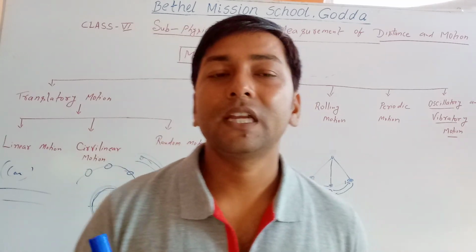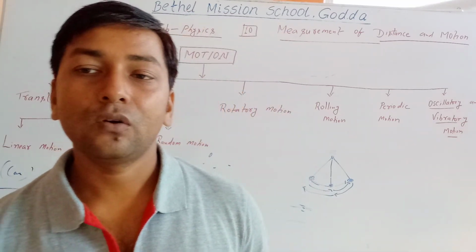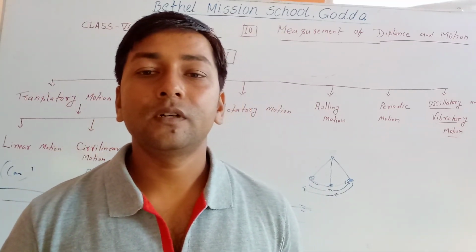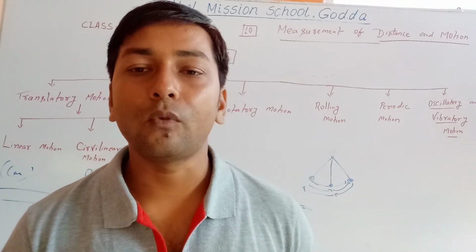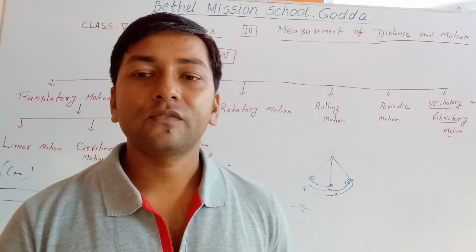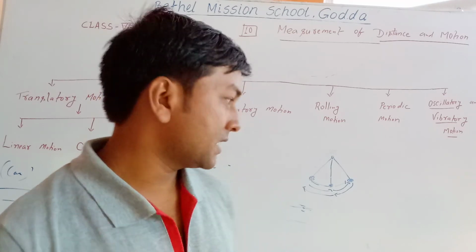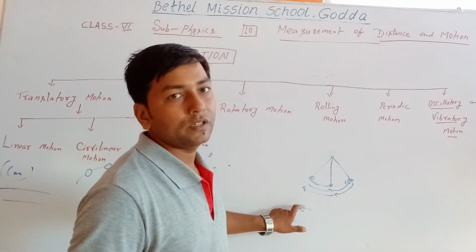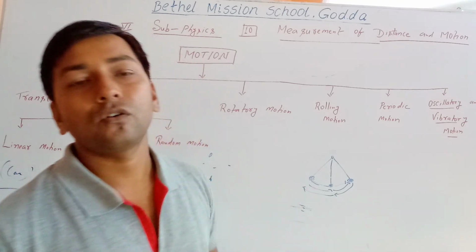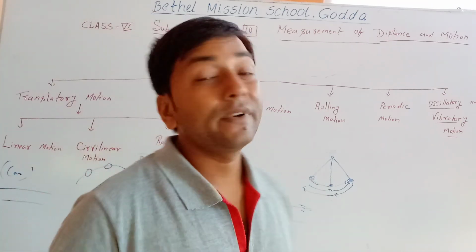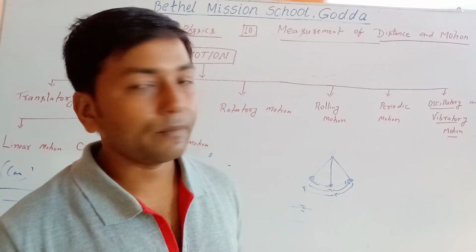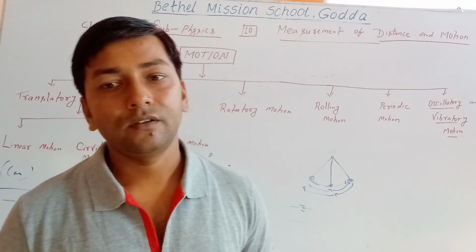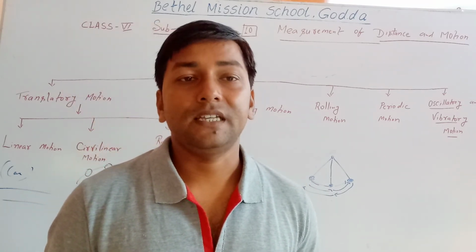It is a small and rapid motion of the body or a part of it about its mean position, going up and down. That is called vibratory motion. An example is the string of a guitar.